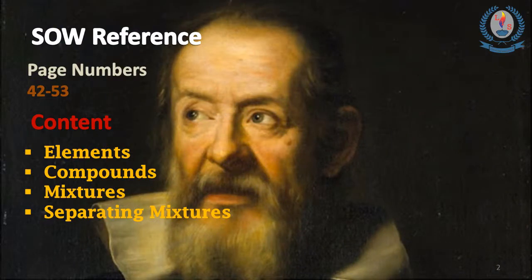In chapter 4, you learned how elements are made up of atoms of the same kind, and the first 20 elements in the periodic table. In this chapter, you are learning how elements can come together to form compounds and how mixtures are formed. You can refer to this lesson from page number 42 to 53.